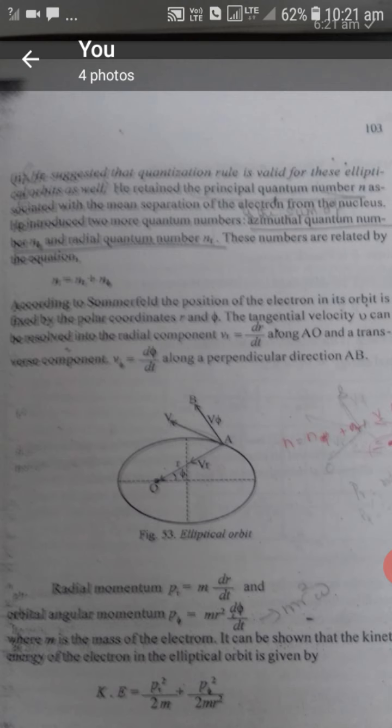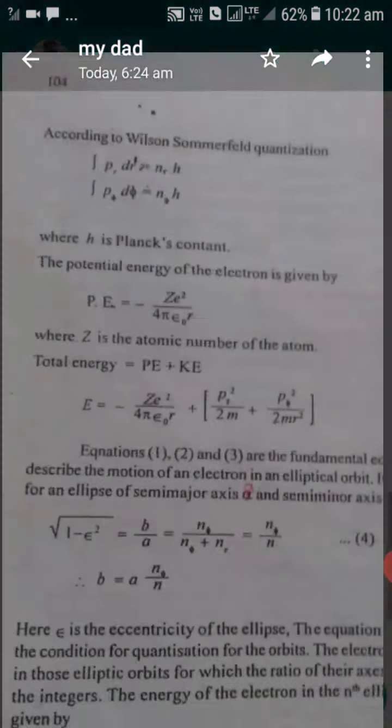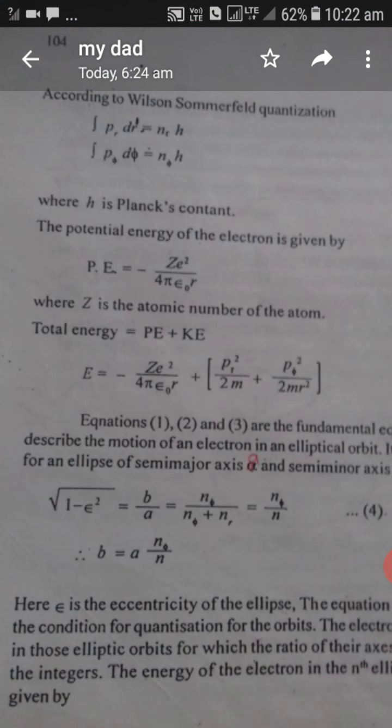Then, according to Wilson-Sommerfeld quantization, the line integral of the momentum will be equal to n times h. Therefore the integral of p_r dr is equal to n_r h. Then the integral of p_φ dφ is equal to n_φ h. Here h is Planck's constant. Then you write the potential energy of the electron that you have studied. For the electron it is negative: minus Z e² divided by 4π ε₀ r.